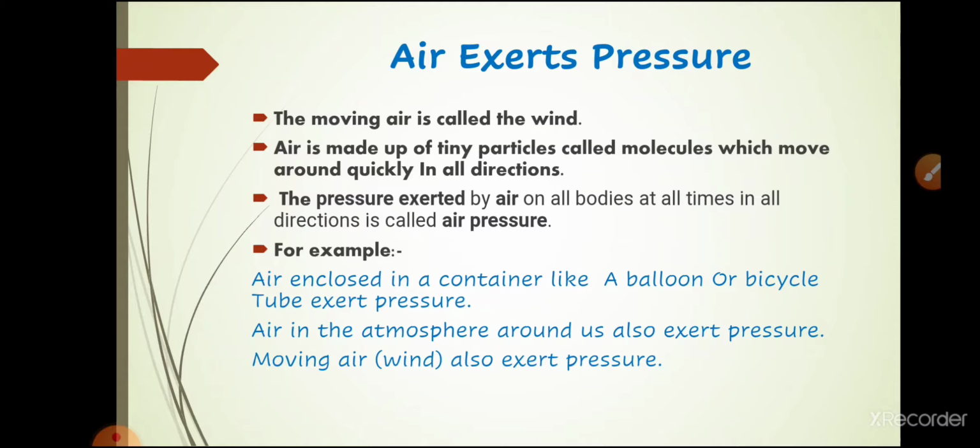Now how can we define air pressure? The pressure which is exerted by air on all bodies at all times in all directions, we call it air pressure. For example, air enclosed in a container, air inside a balloon or a bicycle tube, these all exert pressure, right? As I told you, around us air is also exerting pressure, but that pressure is unnoticeable. Why is it unnoticeable? Because the pressure within our body is able to counterbalance the outside pressure.